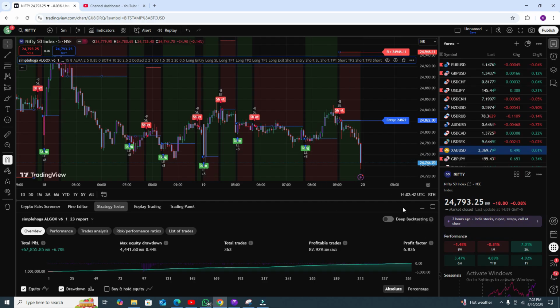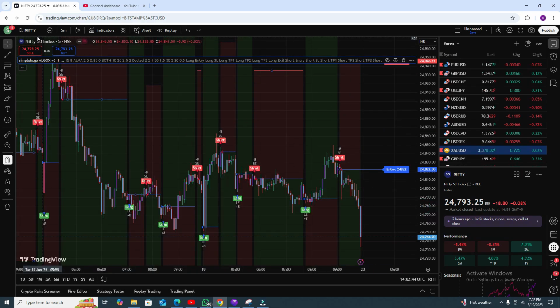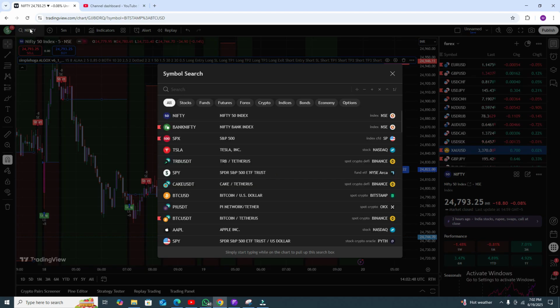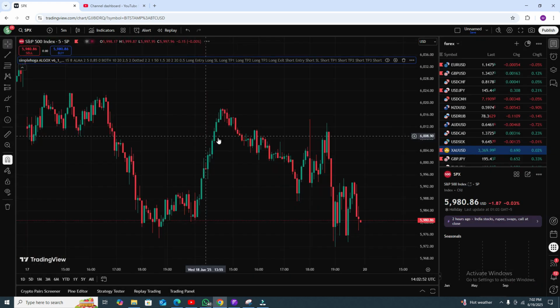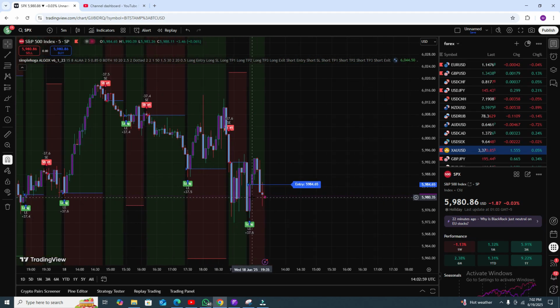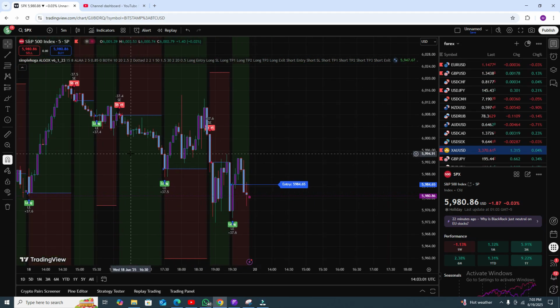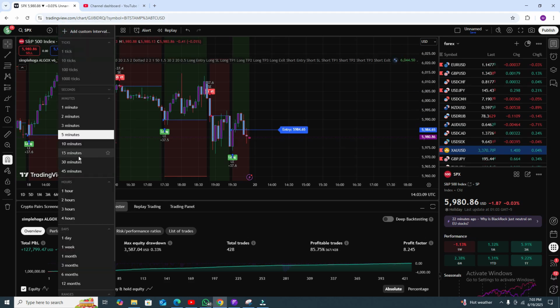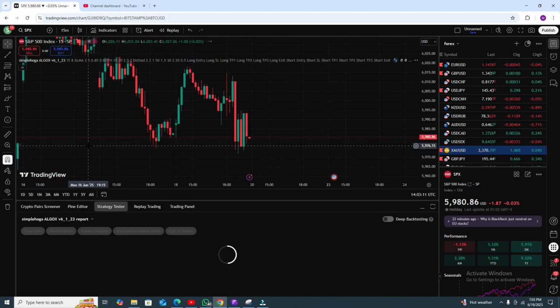Now we need to look at some other pairs. I need to show you other time frames as well. First you have SPX, because these are the most demanded pairs. Mostly people like to trade these pairs. Go to the study tester and here you can see the accuracy. I'm using the 5 minute time frame. Let's go to the 15-minute time frame.